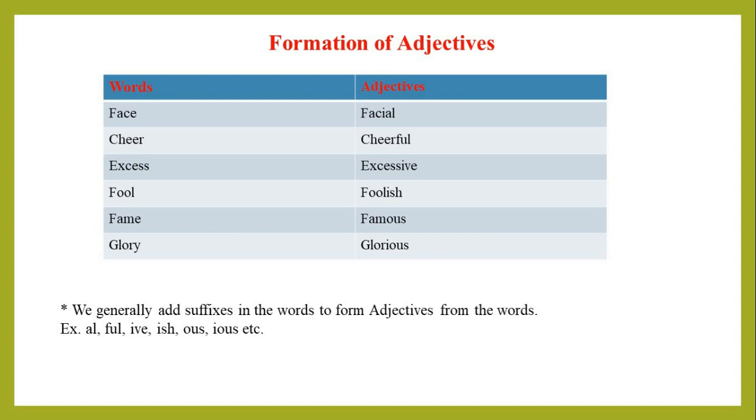We generally add suffixes to words to form adjectives, like al, ful, ive, ish, ous, ious, etc. are some suffixes.